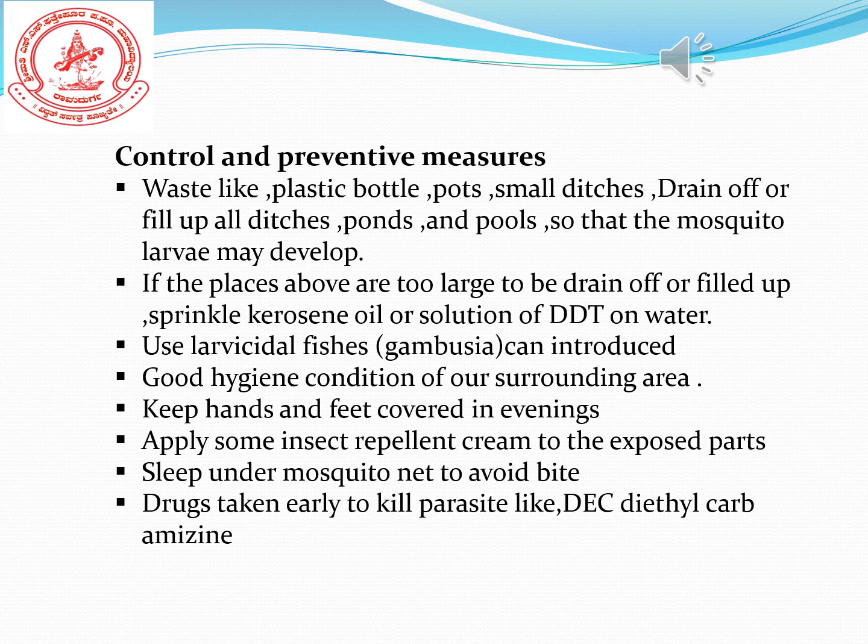If the places are too large to drain, we have to use pesticides or kerosene oil to kill the mosquito larvae.